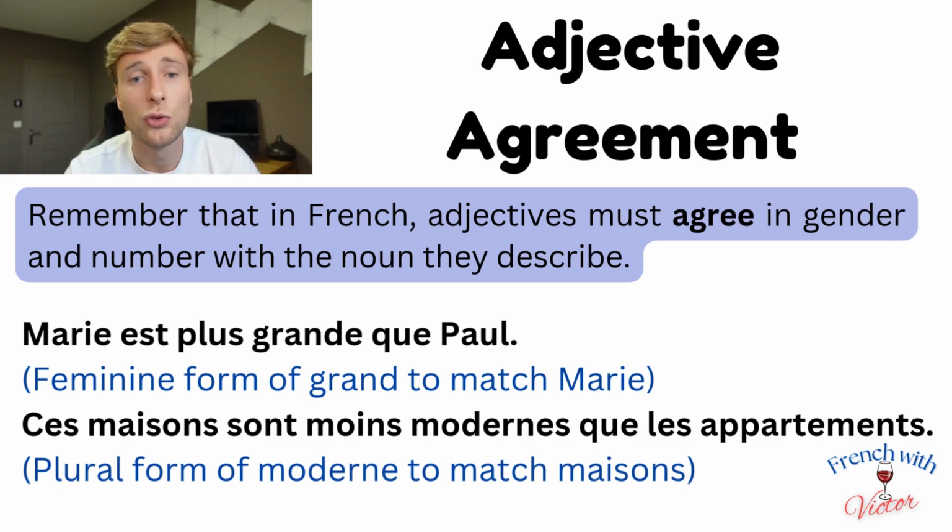Remember that in French, adjectives must agree in gender and number with the noun they describe. So if you're comparing two feminine nouns, make sure the adjective is in its feminine form. If the nouns are plural, the adjectives must be plural. For example, Marie est plus grande que Paul. Feminine form of grand to match Marie, who is a female. Ces maisons sont moins modernes que les appartements. And here we have the plural form of moderne to match the subject maisons in the plural.